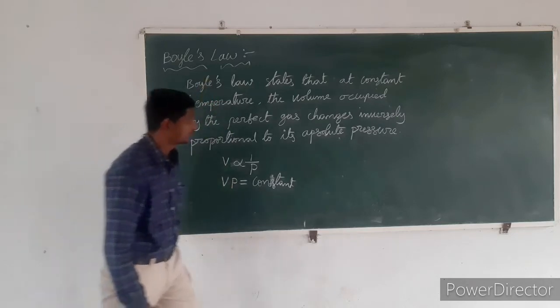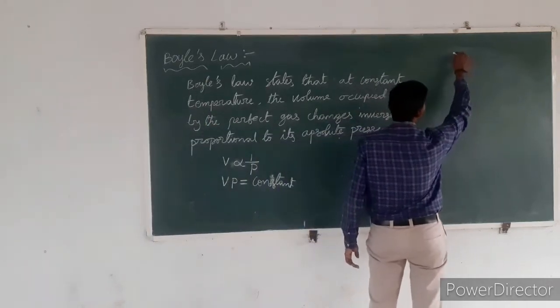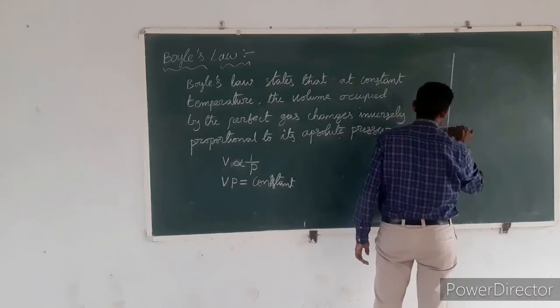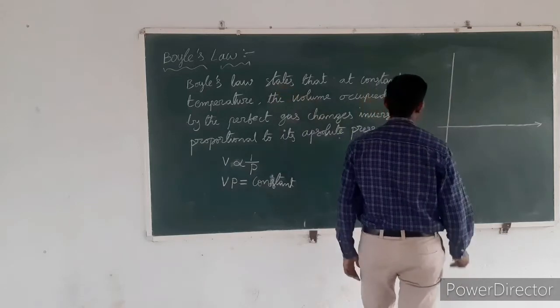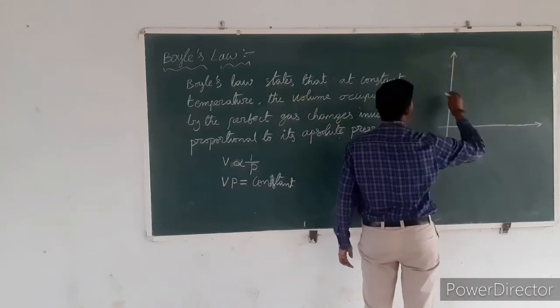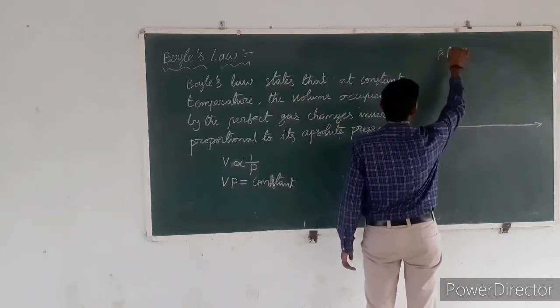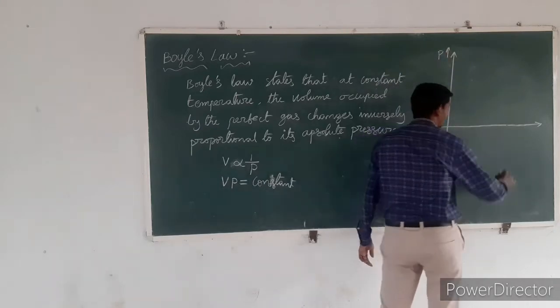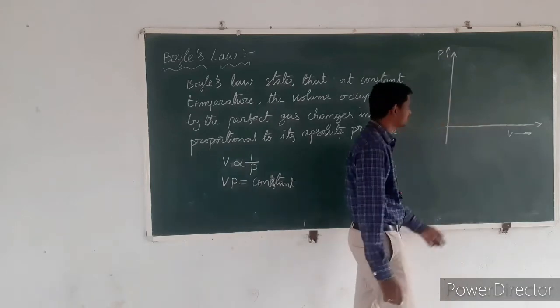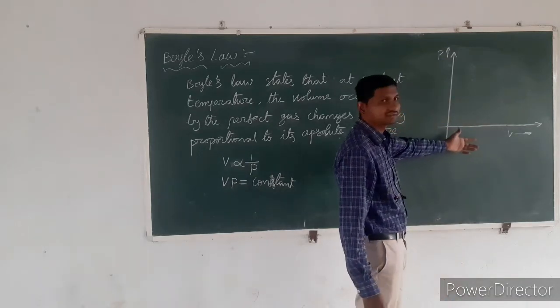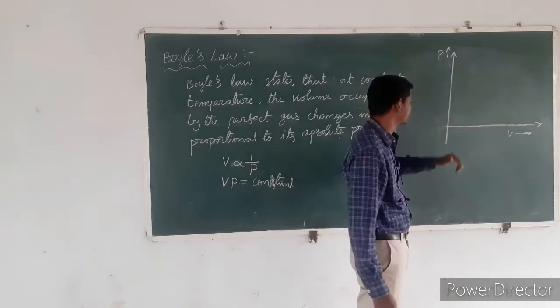Understand? Therefore, for example, if I draw the PV diagram for this Boyle's law, I take pressure on the y-axis and volume occupied by the gas on the x-axis.